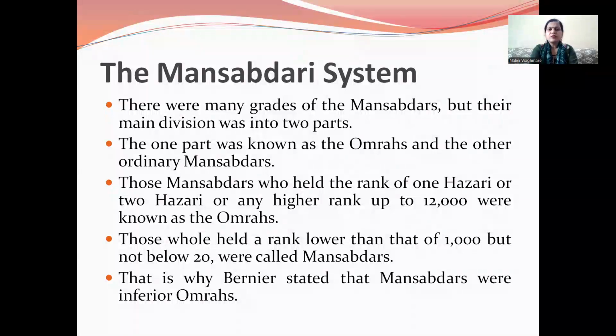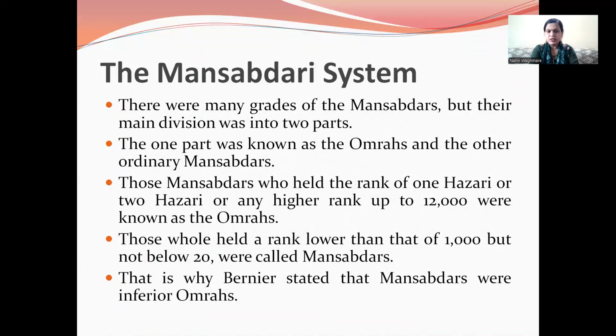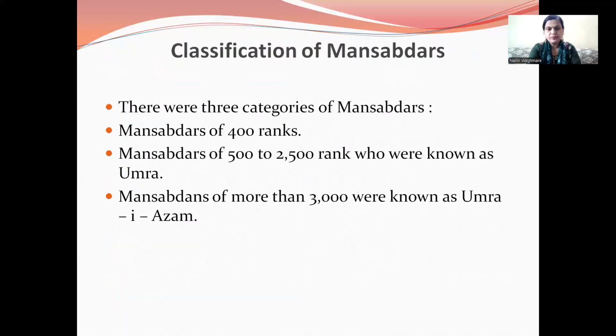There were many grades of Mansabdars, but their main division was into two parts. One part was known as Umras and the other ordinary Mansabdars. The Mansabdars who held high ranks of 1 Hajari, 2 Hajari, any higher rank up to 12 were known as Umras. Those who held a rank lower than 1,000 but not below 20 were called Mansabdars. That is why Bernier stated that Mansabdars were inferior Umras. There were three categories: Mansabdars of 400 ranks, Mansabdars of 500 to 2,500 rank, who were known as Umrah. Mansabdars of more than 3,000 were known as Umrah-e-Azam.